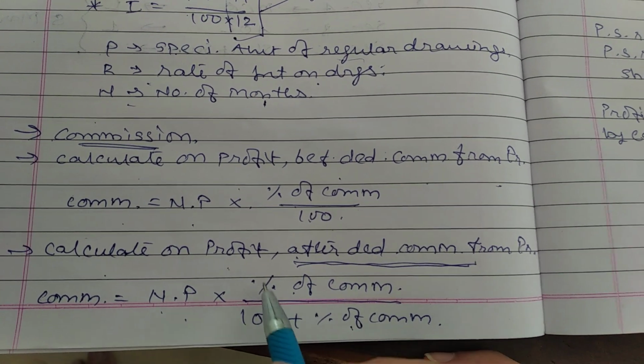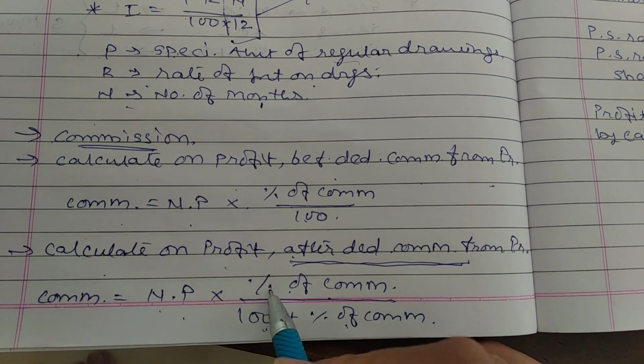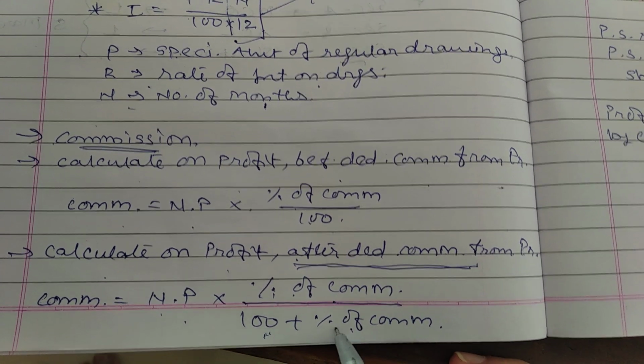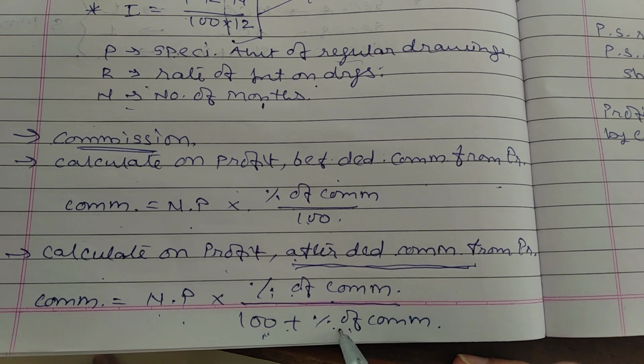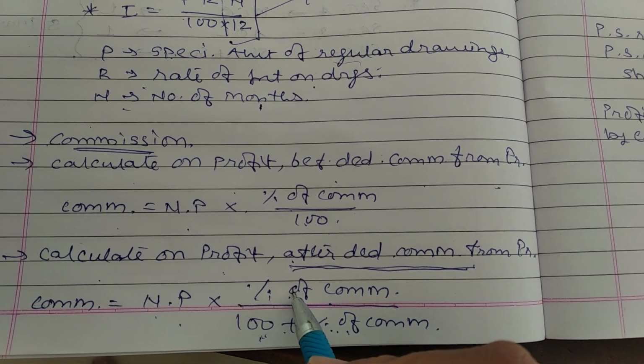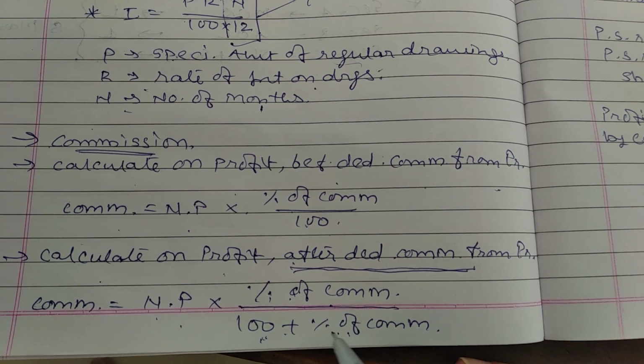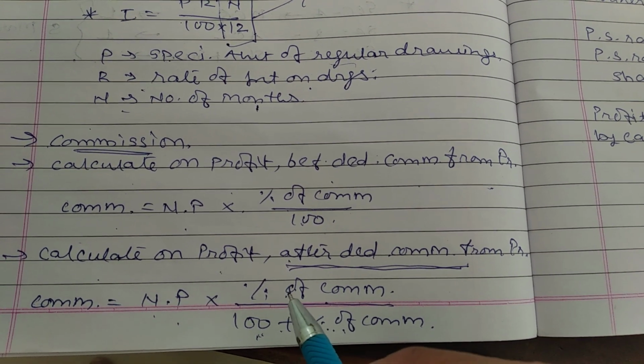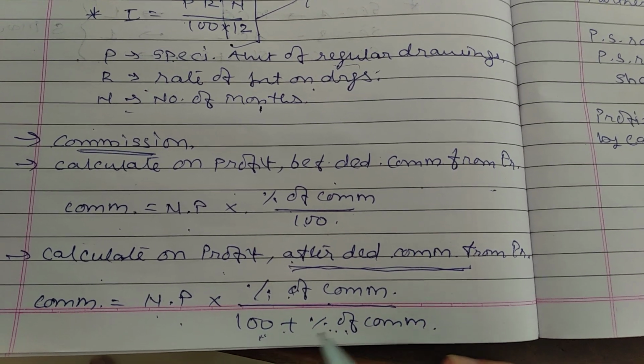That means if 10% commission is given, then 10 upon 100 plus 10, that means 10 upon 110. If 5% commission is given, then 5 upon 105. If 8% commission is given, then 8 upon 108.